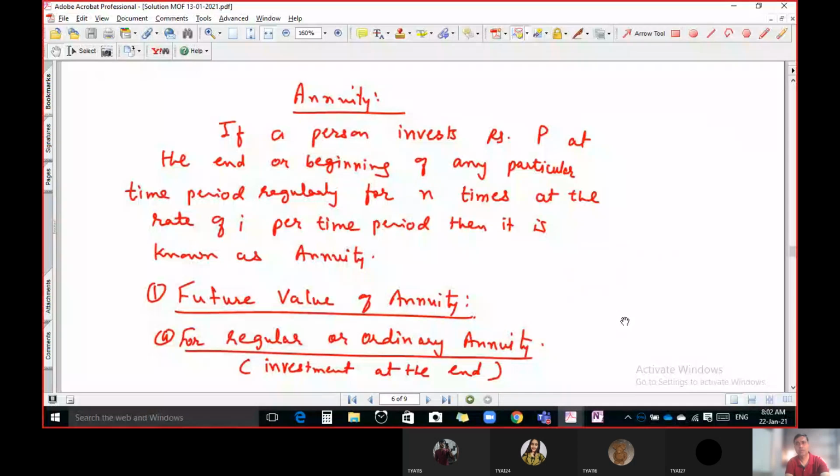Let us start the concept of annuity, one of the most important concepts in mathematics of finance. What is an annuity? If a person invests some amount at the end or beginning of any particular time period, regularly for n times, at the rate of i per time period, then it is known as annuity.